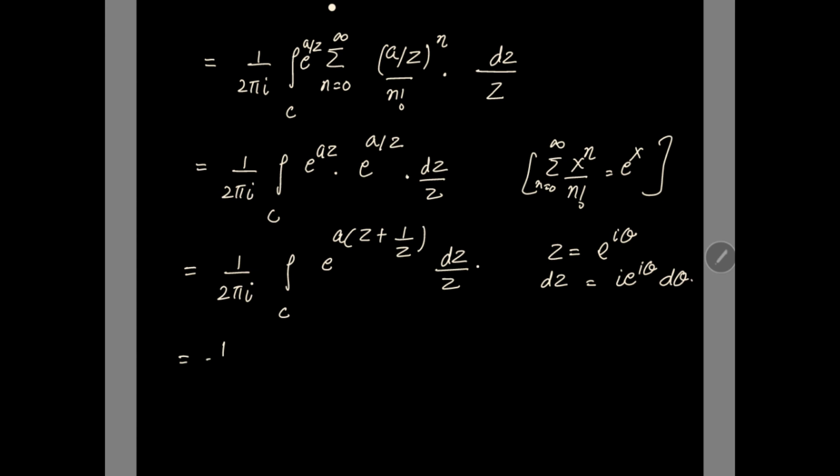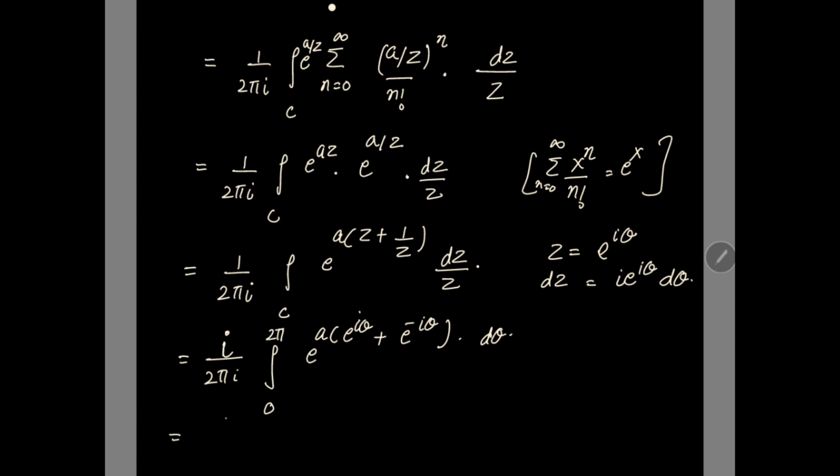Putting the values here, the integral will be now in the limit form 0 to 2 pi, e raised to the power a (e to the power iota theta plus e to the power minus iota theta) into dz is iota e to the power iota theta over e to the power iota theta. e to the power iota theta cancelled out, iota comes outside this and d theta remains here, cancelling this iota also.